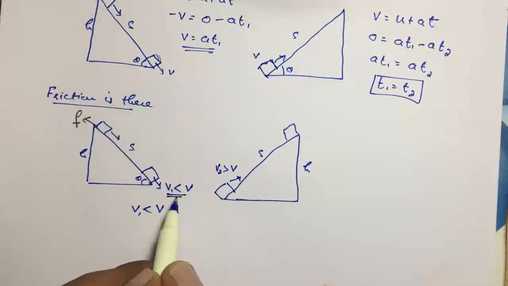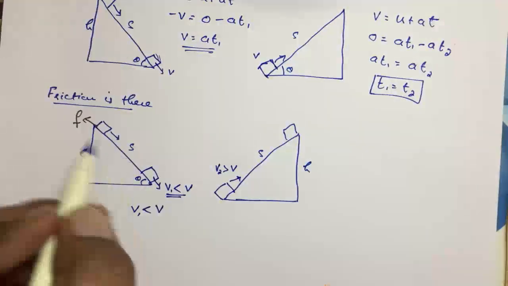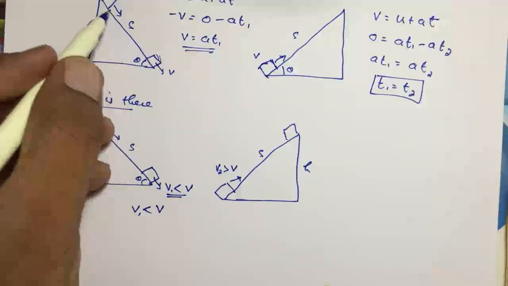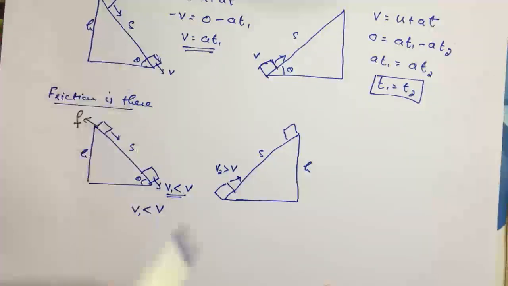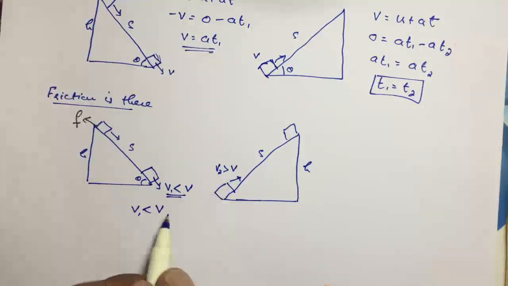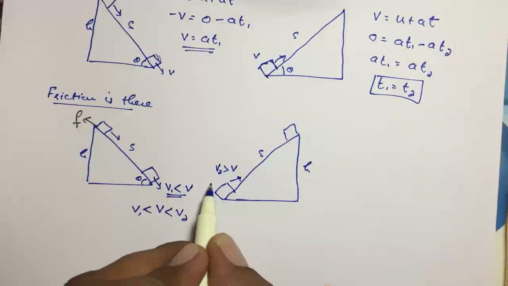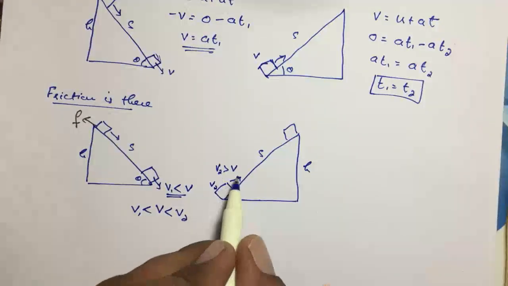So in a way we can say v is greater than v1. Why have I written it like this? Because when it comes down, friction acts and it will not have the same velocity as in the case in which there was no friction. So v1 is less than v, and v2 is greater than v. Why is v2 greater than v?